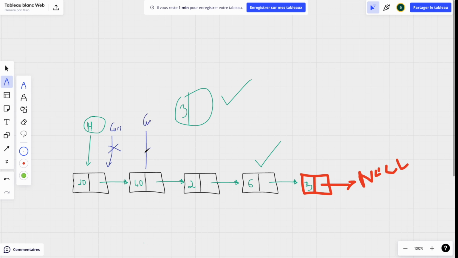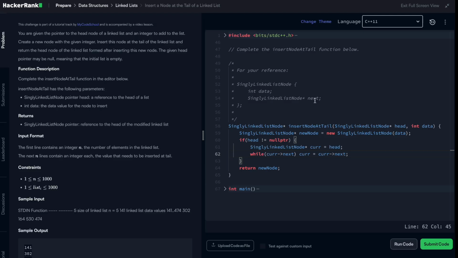Does this exist? This pointer will disappear, and then cur will be here. Does cur.next exist? Yes, this one will disappear, and then it will be here. At this point, cur.next will be null, so we exit the loop. This loop will be terminated. At the end of this loop, we're just supposed to make cur.next equal to our new node, and then here we just need to return our head.